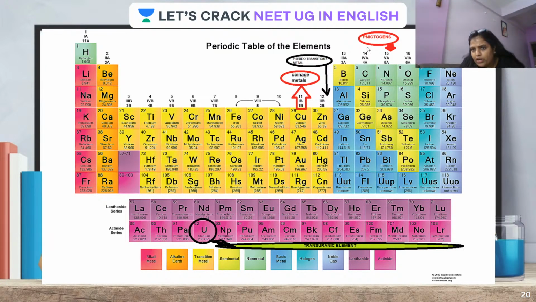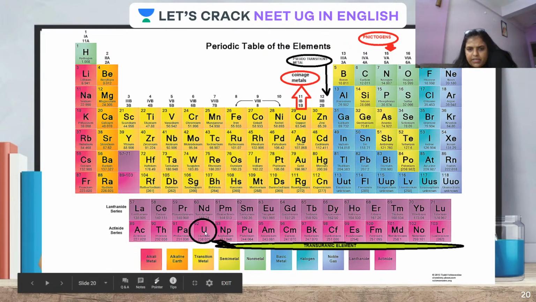And nitrogens, I've already discussed that this nitrogen family is basically called nitrogen because gas forming compounds are there. Now, coming to this actinide series, can you see this uranium in a circle? Yes, that has got a particular reason.